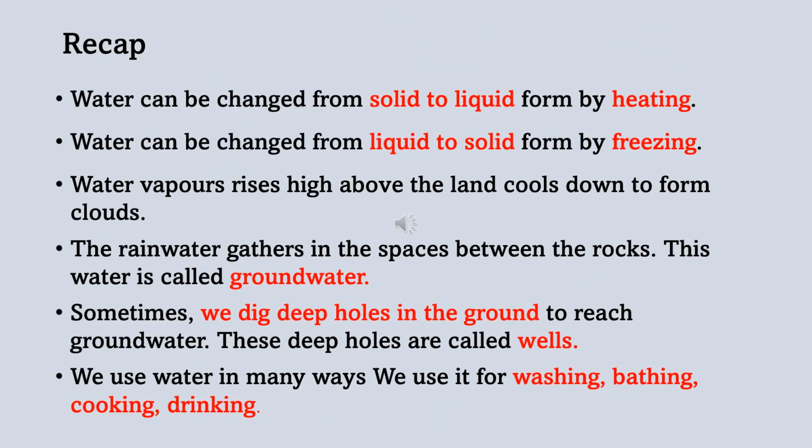My dear students, it's time to recap. So let's start. Water can be changed from solid to liquid form by heating, and water can be changed from liquid to solid form by freezing. Water vapor rises high above the land and cools down to form clouds, and clouds are formed in the sky because it is too cold there. And the rainwater gathers in the spaces between the rocks. This water is called groundwater, and it is considered the purest form of water.